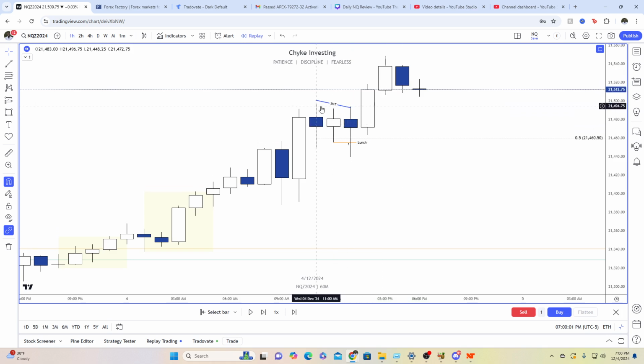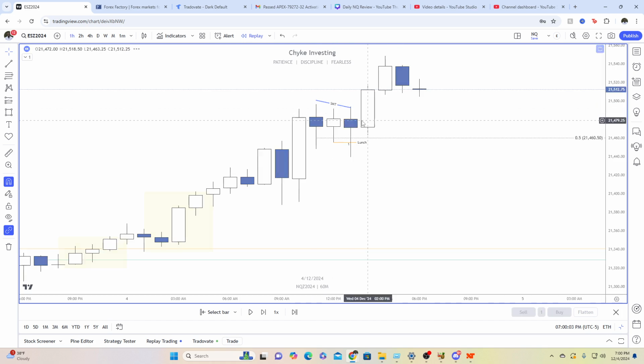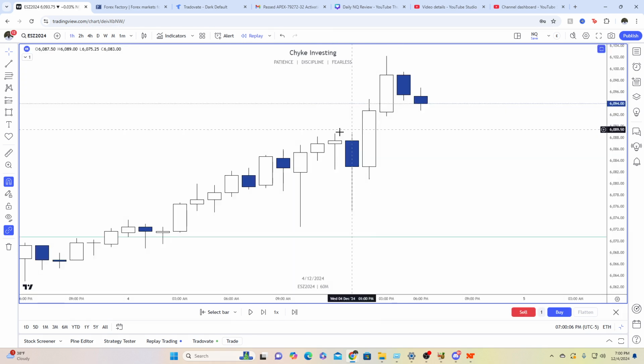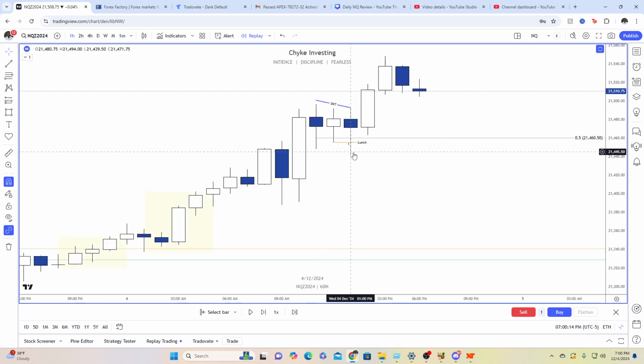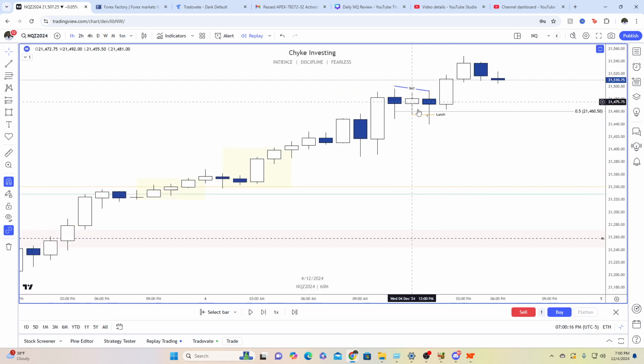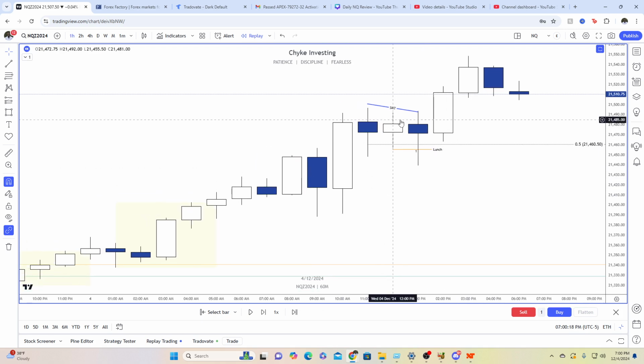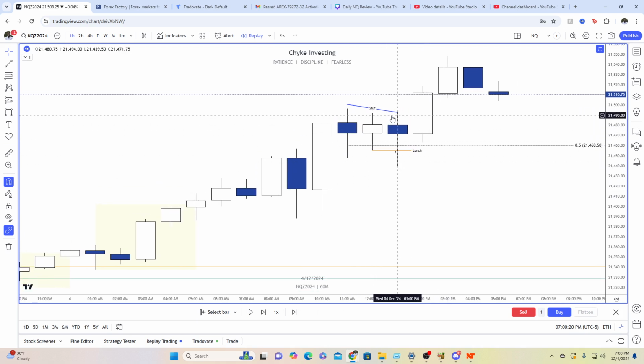We did have SMT with ES at this point, with ES making higher highs. Yeah, relative to this candle right here, ES was making higher highs, but NQ was making lower highs. And you'll see it's a little bit more prominent on the 15-minute, so we'll go over that there. So I was anticipating price to possibly come back lower if we can close through this wick really right here.